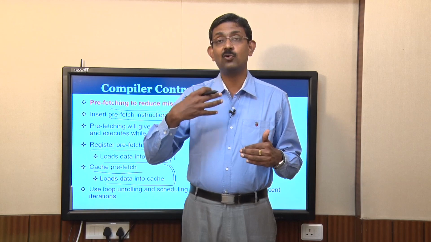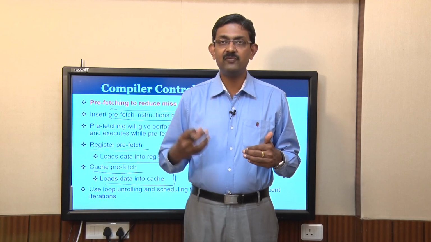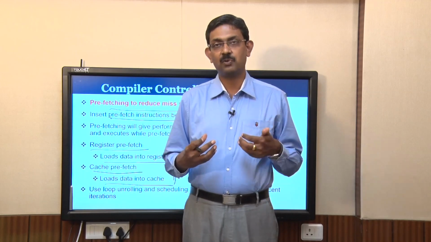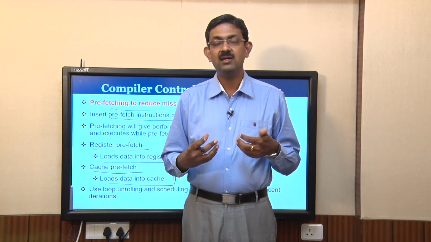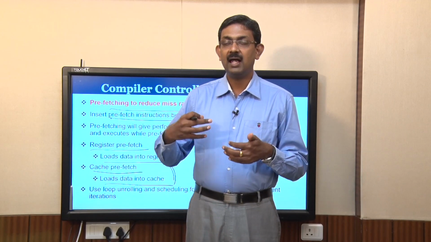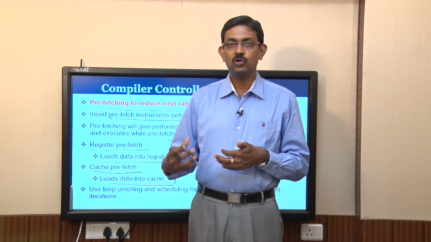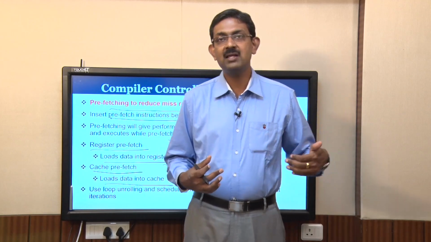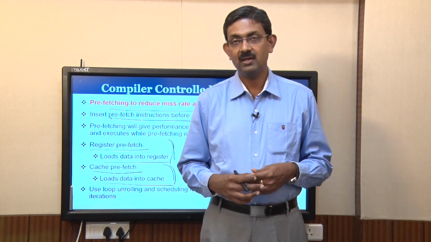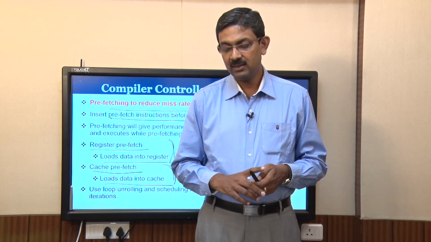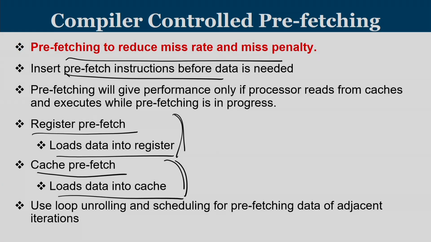So, the data required for the second iteration is prefetched when the first iteration is in progress. Similarly, the data for the nth iteration is prefetched when the n minus 1th iteration is in progress. In that way, the compiler is going to help the hardware by prefetching data and instructions that are needed in the near future.